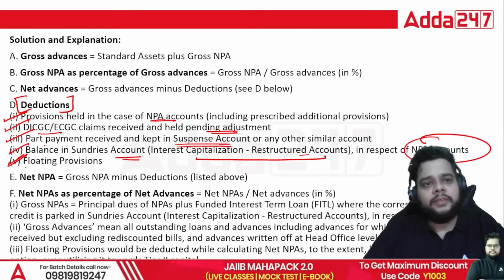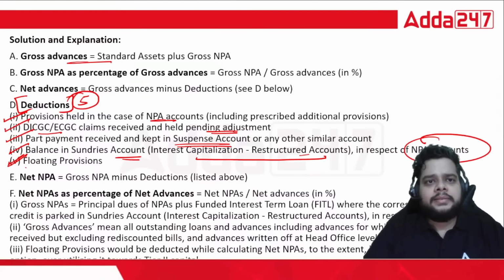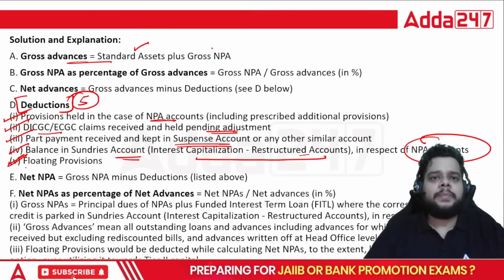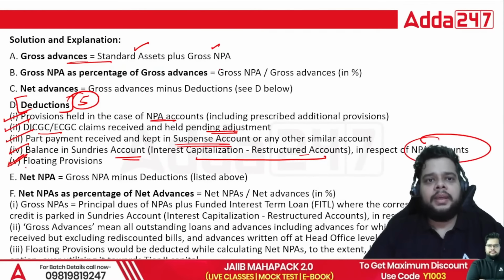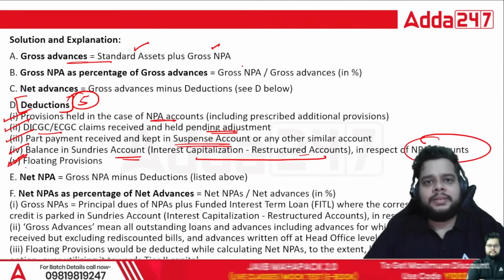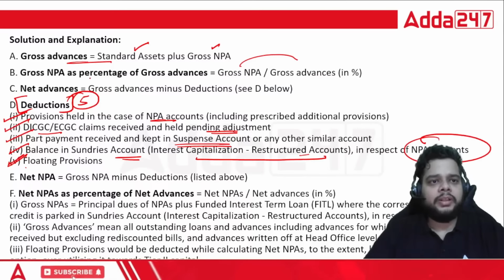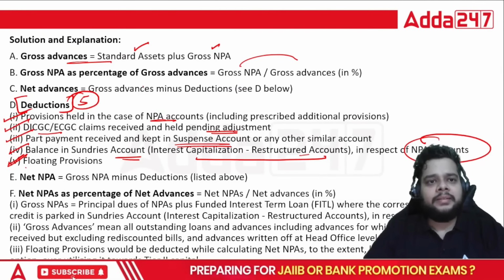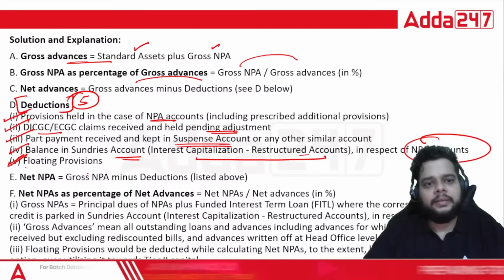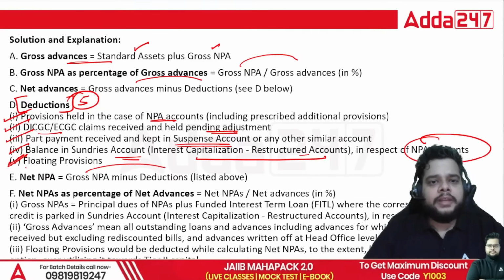Fine. All the five you must remember as deduction. Gross advances, everybody knows the standard asset plus the gross NPA gives you the gross advances. Gross NPA as a percentage of gross advances, just have a ratio between the two terms. Net advances, gross minus the deduction. Net NPA, gross NPA minus the deduction.